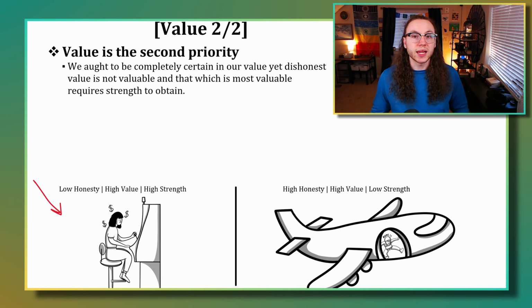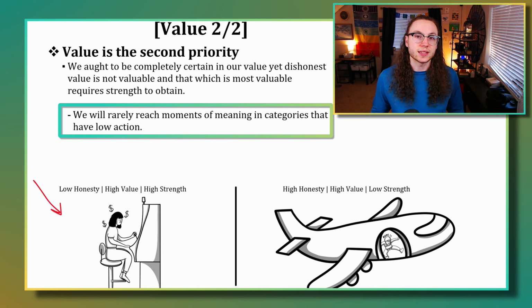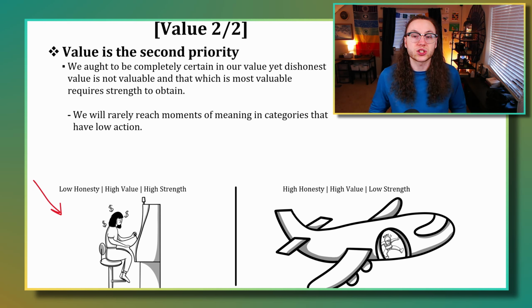So that is to say, if we place our value into experiences that have a very low amount of action, they aren't instantiated within reality very much, we're going to have a very hard time actually getting to those experiences. So having a value system that has a high amount of action is going to make it much easier for us to actually get to that meaning.